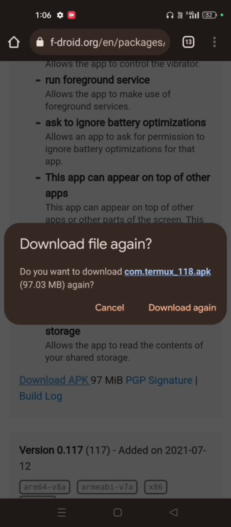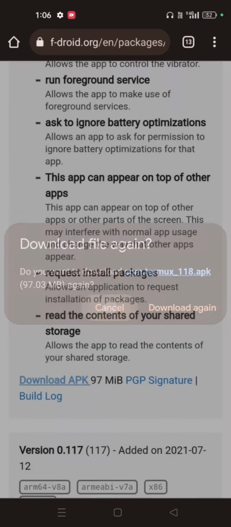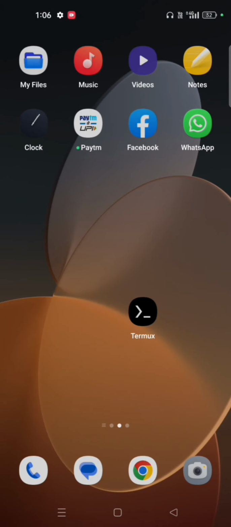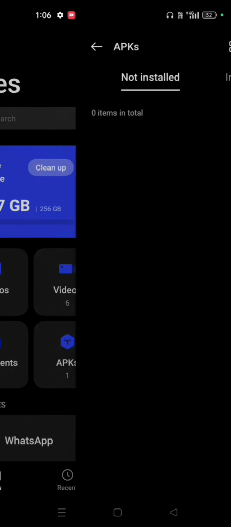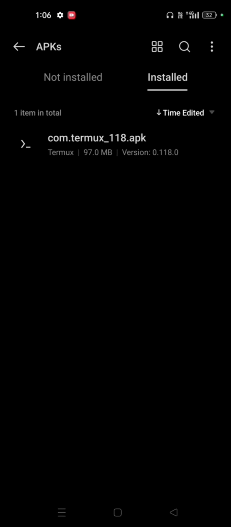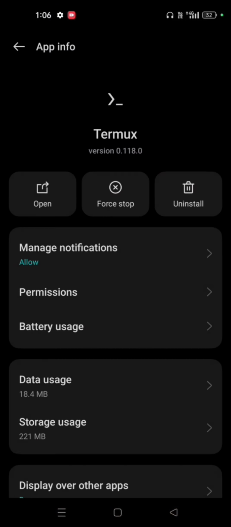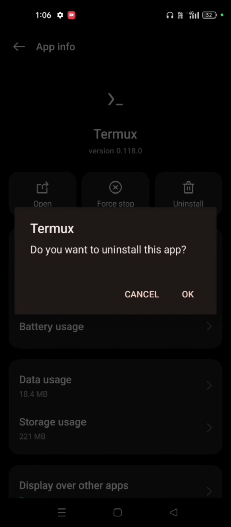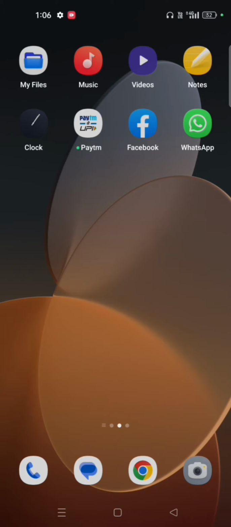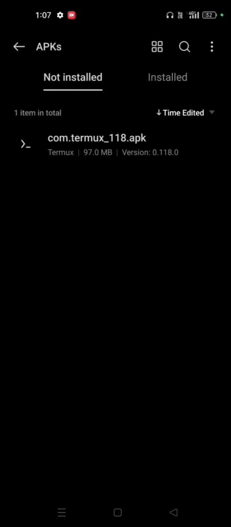So click on it. I already downloaded it, that's why it's showing download again. So I don't want to download again. I'm just going to my storage device. Here it's already installed, so for you, I will now uninstall this application. So uninstall it. Okay. Now I will install it. It is already downloaded from the link. So you can download from the link also.